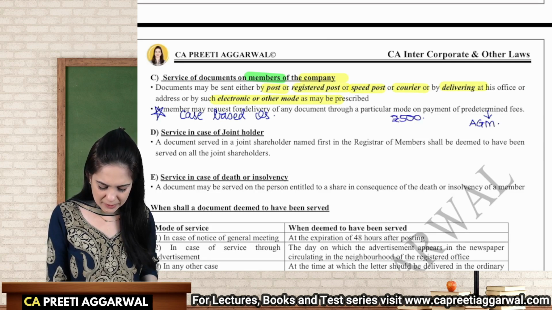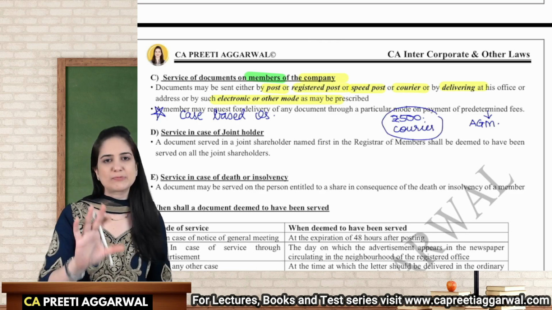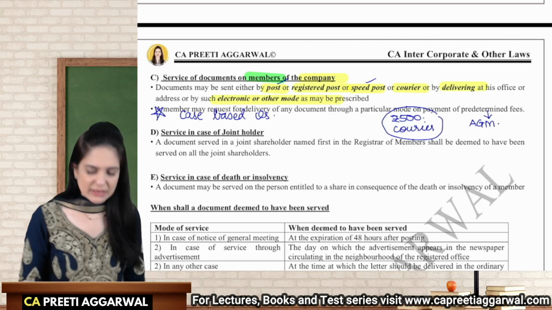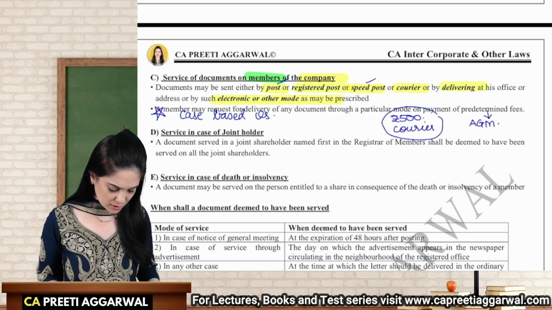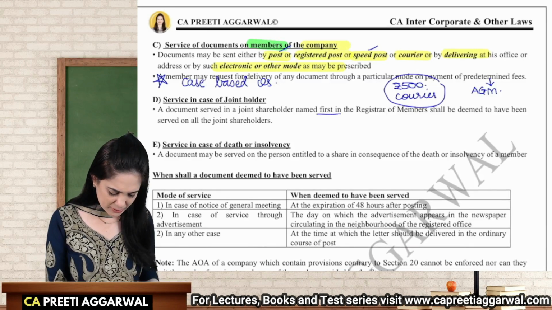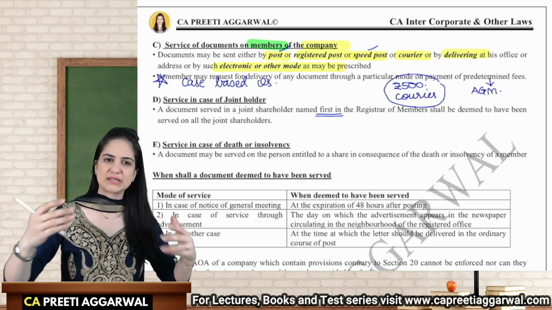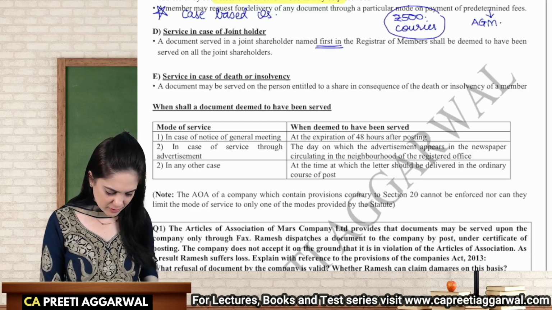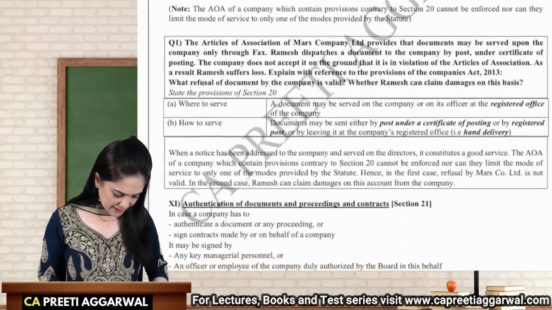Now in this case, the company is bound to send the notice by that particular mode only because he has paid money. But in spite of that, if we send by regular post or speed post, then he can challenge the resolutions which were passed at the meeting. He can challenge the validity of those resolutions. In case of joint holders, the notice will be sent to the person named first. And if it is sent to that person, we will assume that everybody has received the notice or the document. In case of death or insolvency, it will be sent to the official receiver, assignee. This we will cover later.